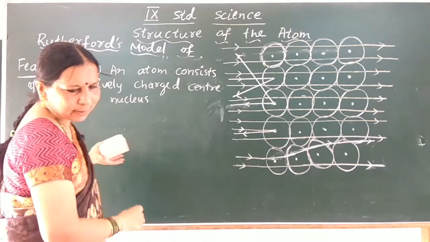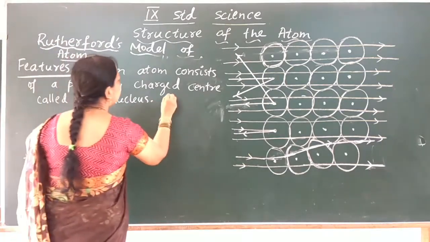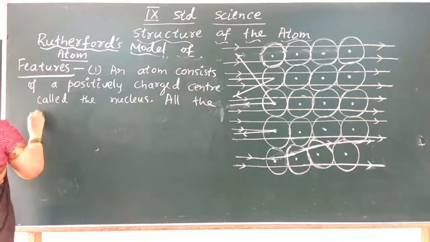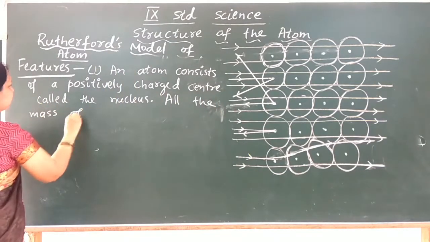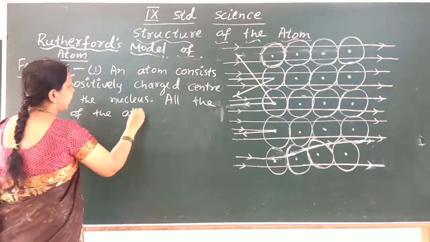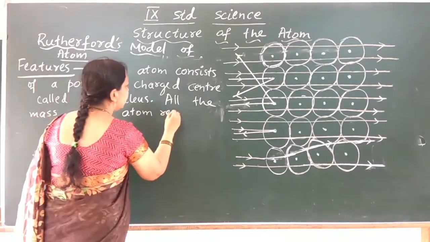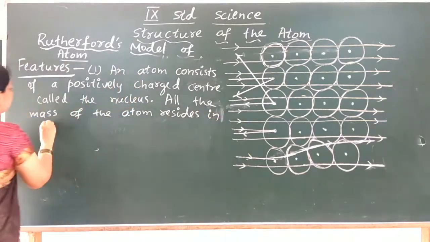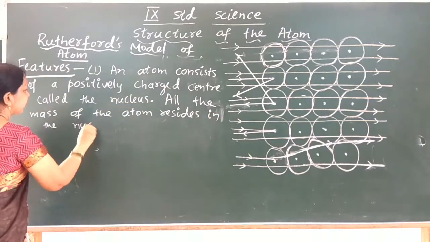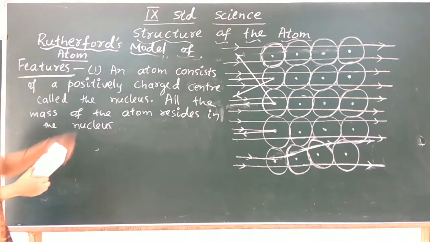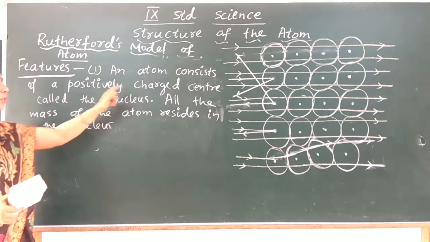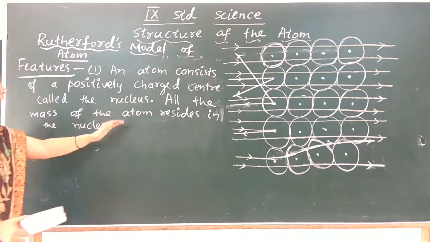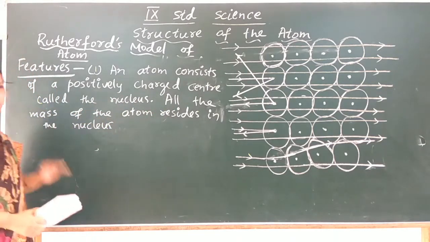And all the mass of the atom resides in the nucleus. So what was his first feature? An atom consists of a positively charged center called the nucleus. All the mass of the atom resides in the nucleus.